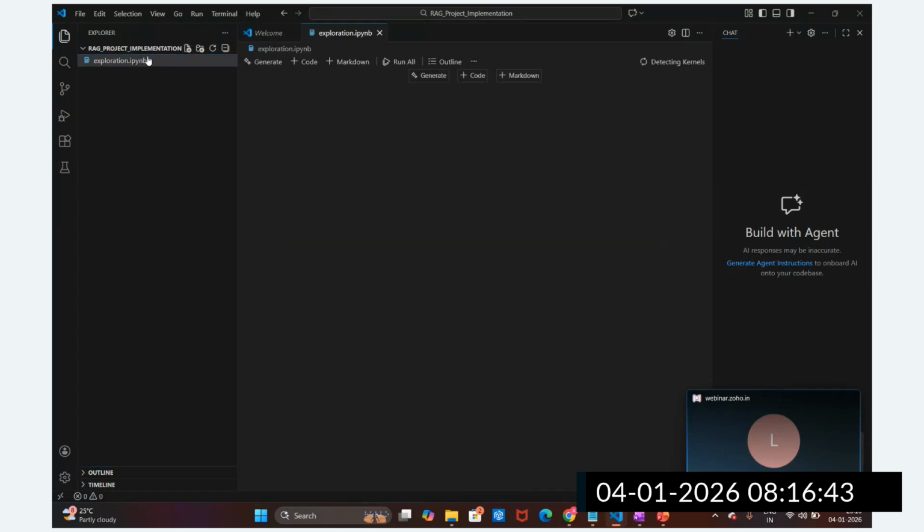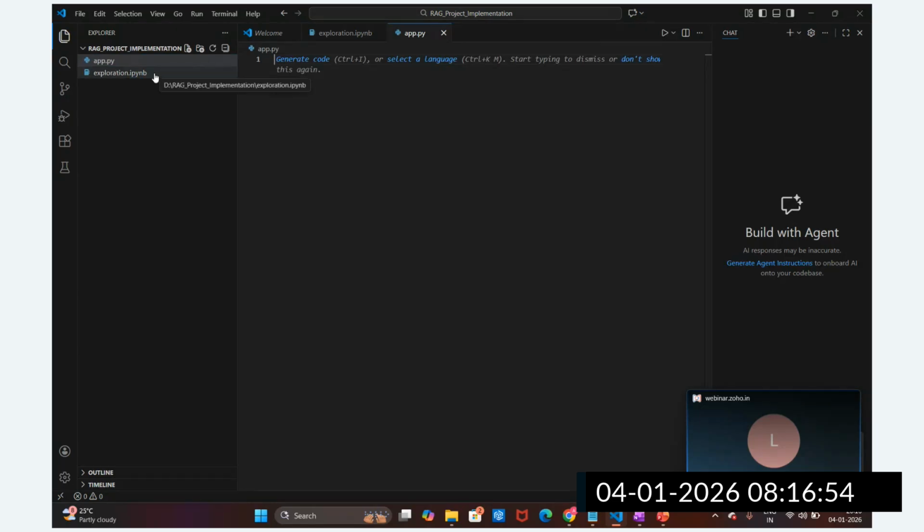I can create this manually, and then I require requirements.txt, app.py files, and some of the models. Instead of doing these things manually, we are going to write one script and automate this: what folders we require and what files we require. So as of now, I'm going to delete this.